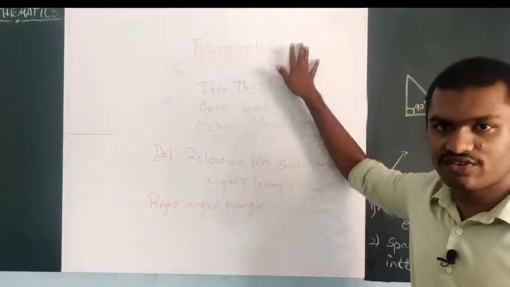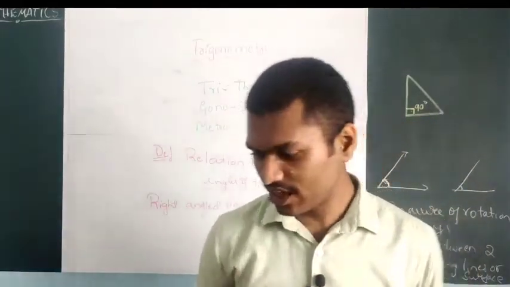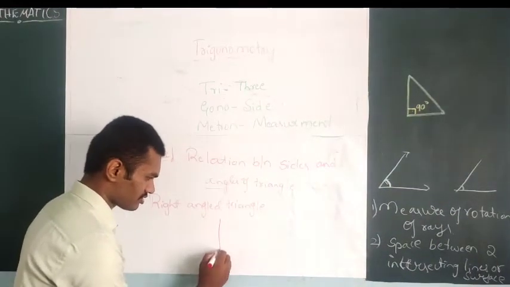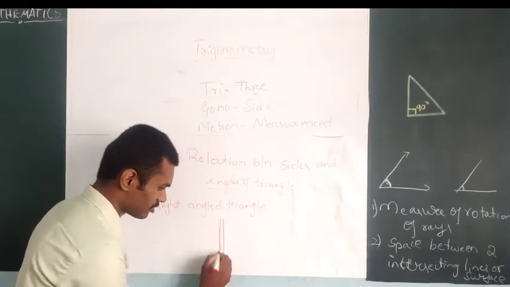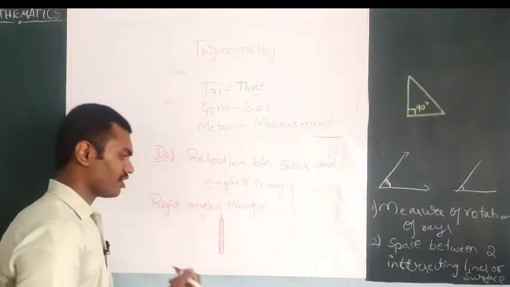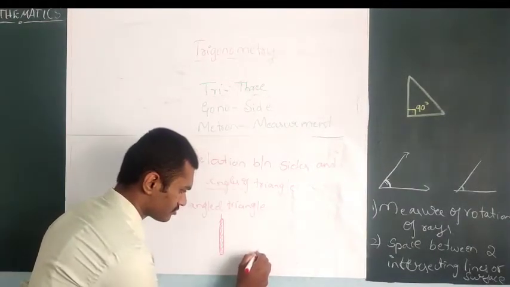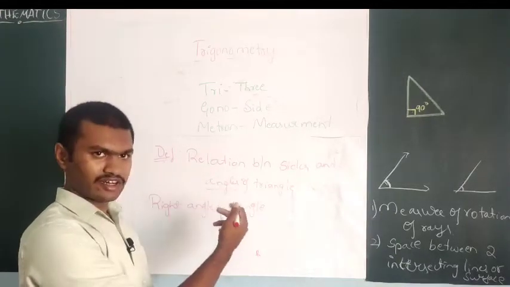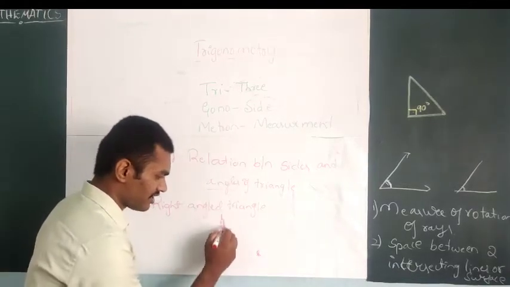Before that, why do we need to study trigonometry? This is very important. I will take one tower. Observe here, I have one tower. Let it be a mobile tower. I am standing here, looking upward at how high it is. I need to find out the height of the tower.